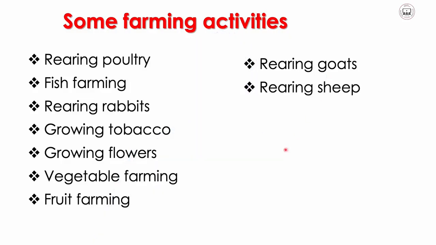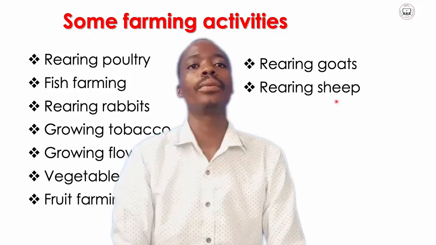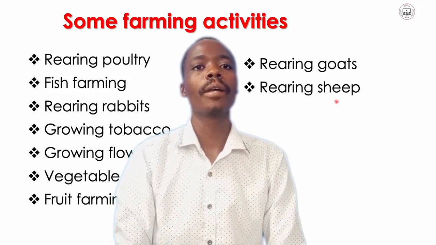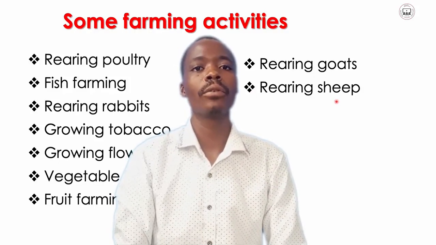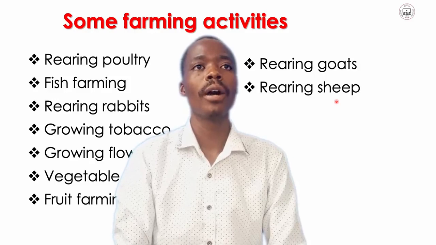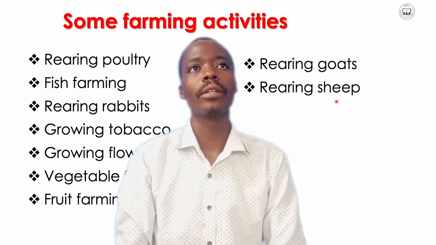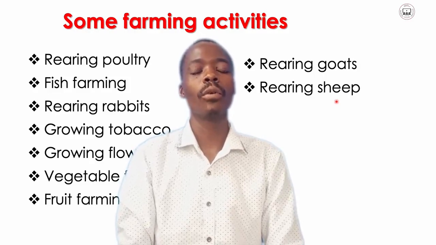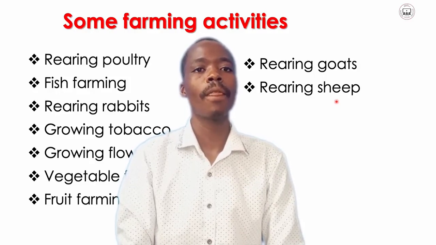Another one is the rearing of sheep. Sheep is also reared here in Malawi. Sheep can be a source of different things. You have wool there, you can sell. You can also use sheep for food, meat. We use sheep in those two different ways.